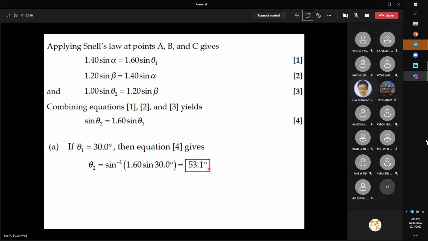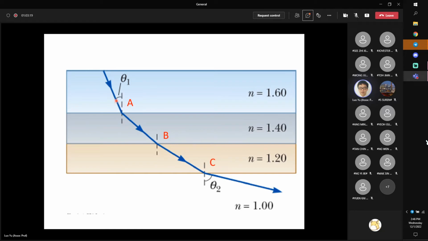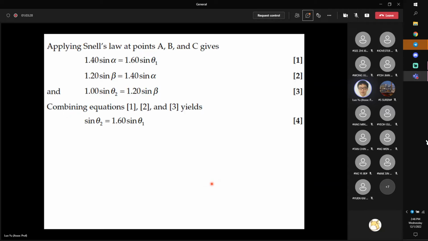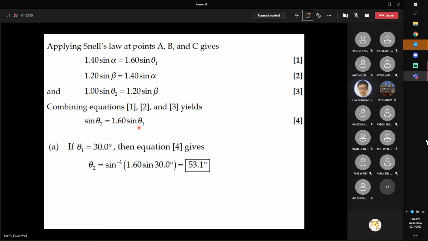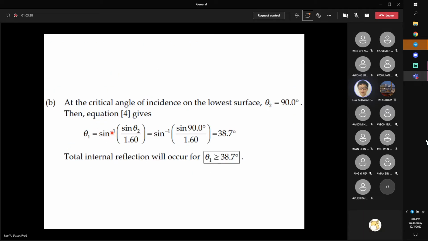The second part asks what theta 1 must be in order for total internal reflection to happen at this interface. In other words, we set theta 2 equal to 90 degrees. Still looking at this equation, set theta 2 equal to 90 degrees, and then you can calculate theta 1. Theta 1 should equal arcsine of sine theta 2 divided by 1.6, with total internal reflection meaning theta 2 equals 90. So we get theta 1 equal to 38.7 degrees.